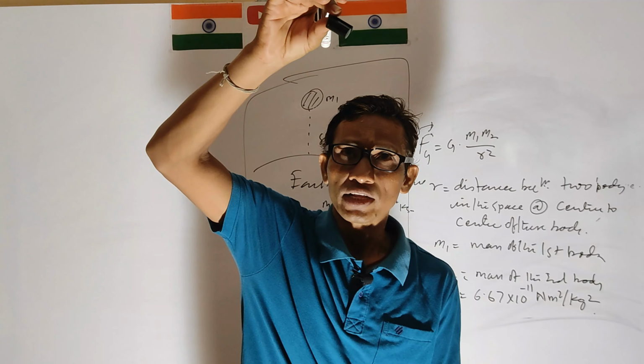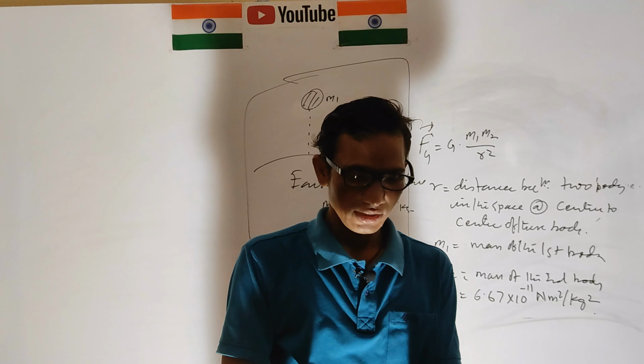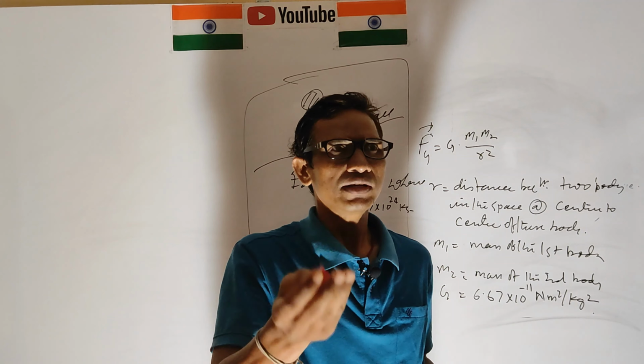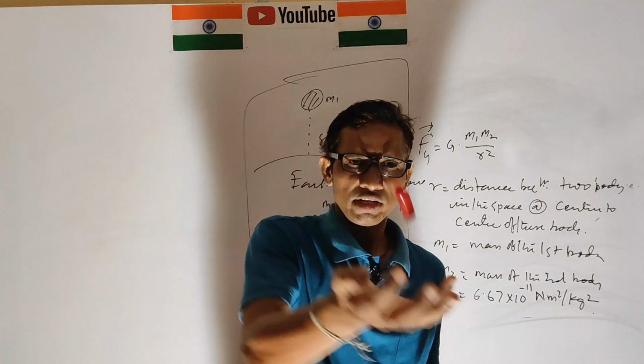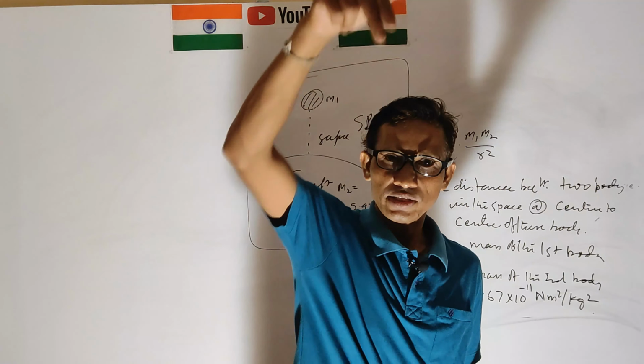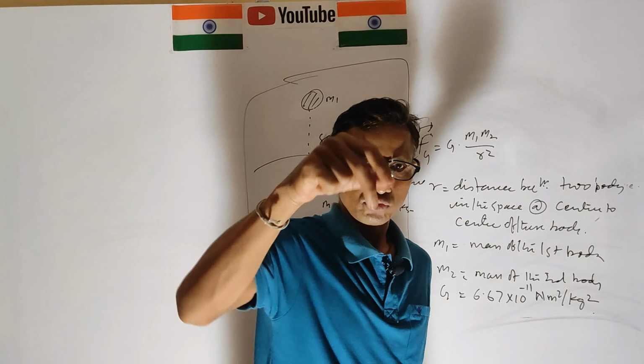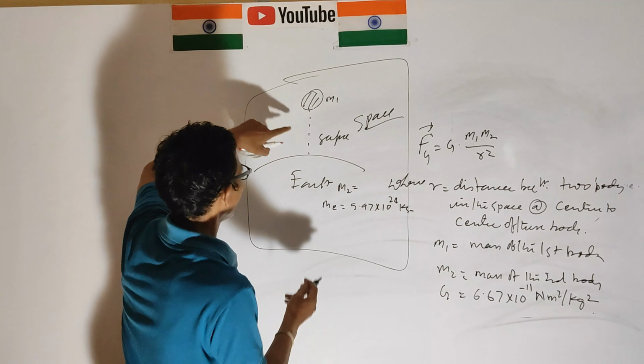This is free falling, just free falling. This is also free falling. This is a weight of 40 gram. This is falling in the downward direction, free falling. When the body is free falling, that is the universe.